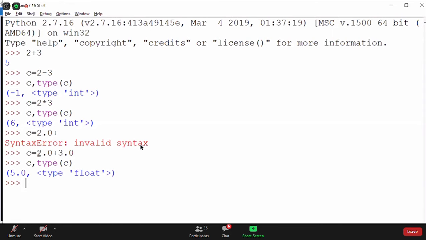So that way, if the first operand is real and the second operand is also real, means floating point value, then the result will be floating point value, and the type what you get is also a floating point type. Same with subtraction, multiplication, and division as well.